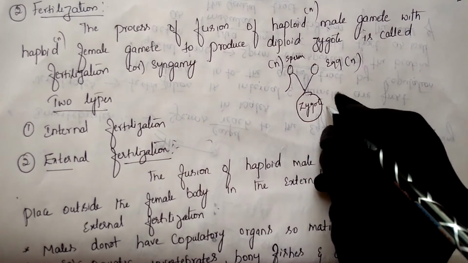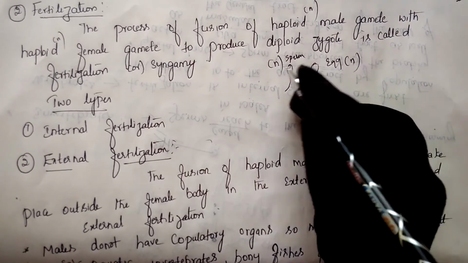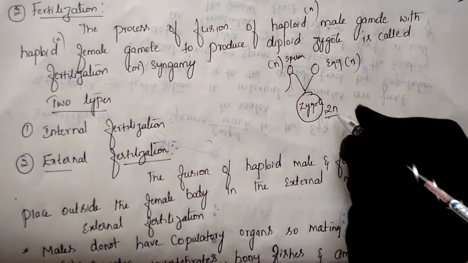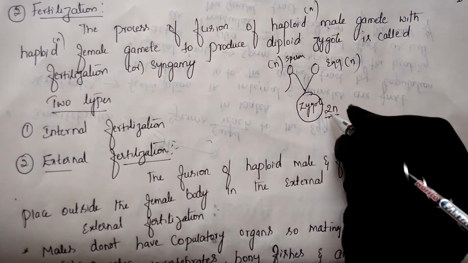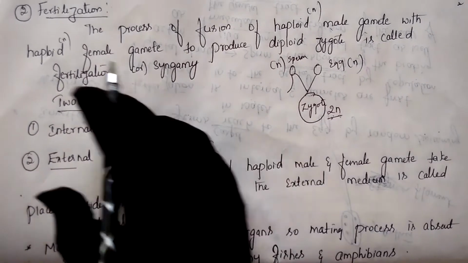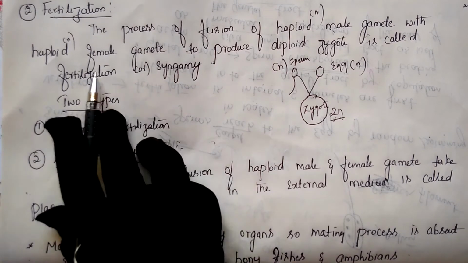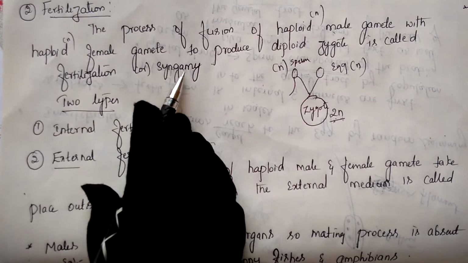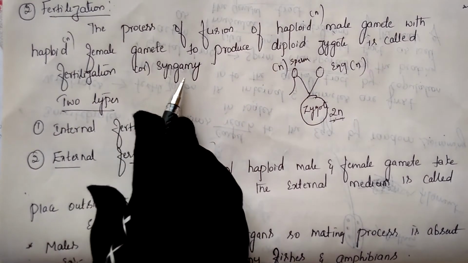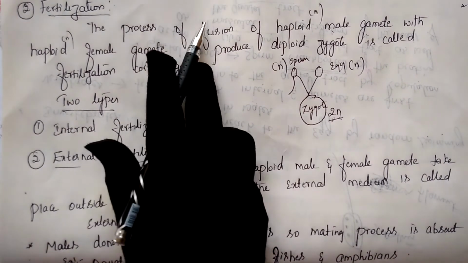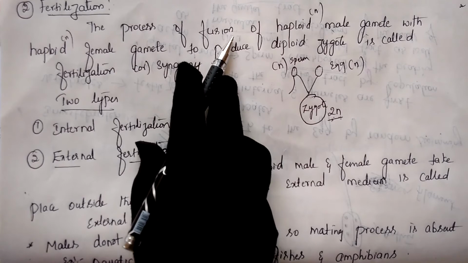What type of zygote? A diploid zygote, 2n. This n plus this n equals 2n. This process we call fertilization, or syngamy. Both are different terms giving the same meaning. In your exam, if asked to define syngamy, the answer is the same, and likewise for defining fertilization.